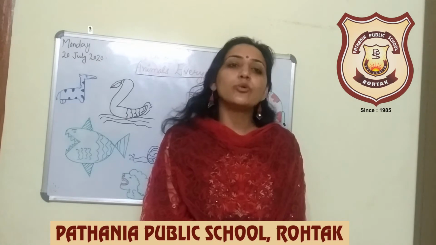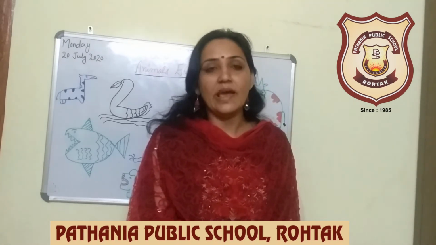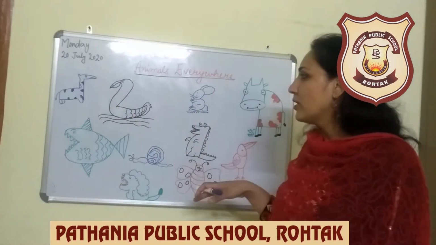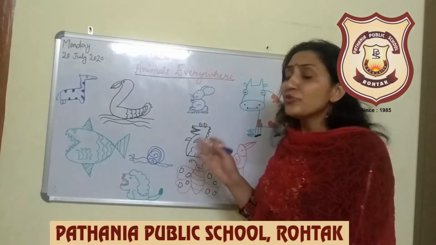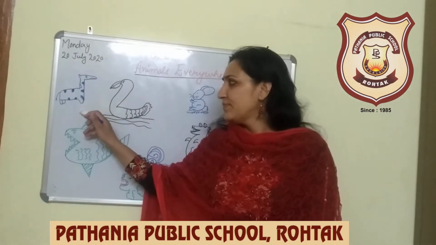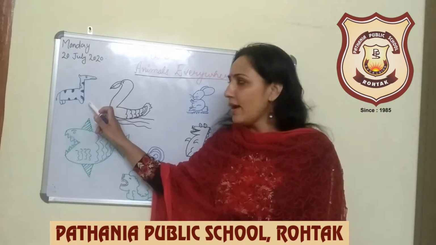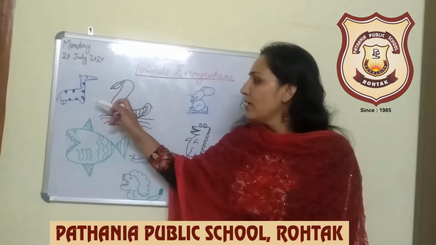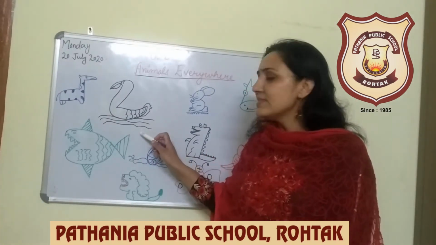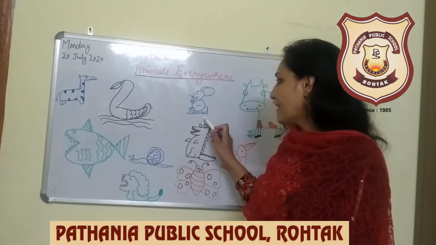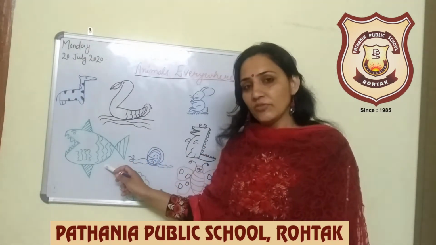So today we are going to discuss animals, different types of animals. As you can see on the board, I roughly drew different types of animals. So let's start. First is giraffe. I know it is a little bit small as compared to the original giraffe, but I roughly drew it so that the content is clear to you. Second is duck. Third is rabbit. Fourth is cow. Fifth is fish.